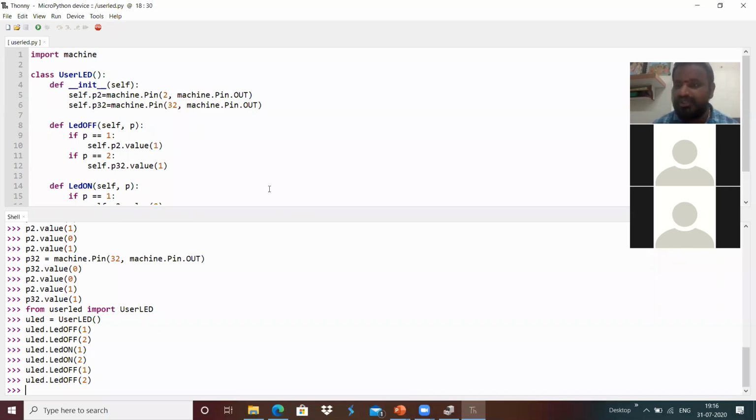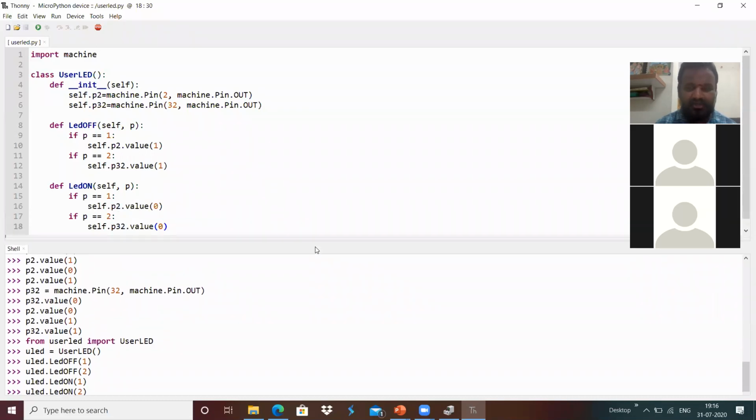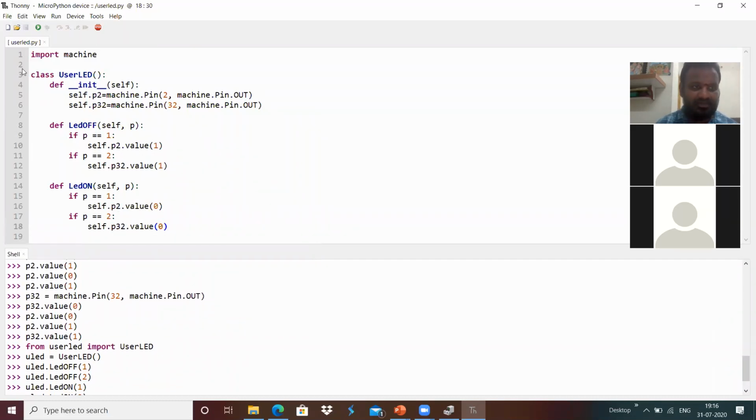For example, I wanted to make something so that whenever I power on, some program has to be executed automatically. In that case, we need to create a file named main.py over here.